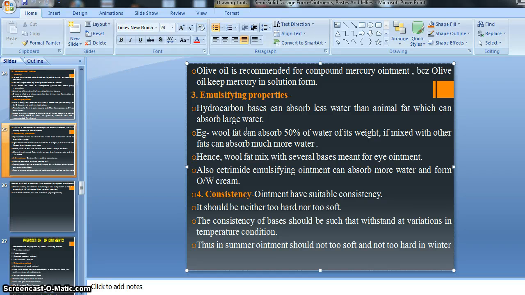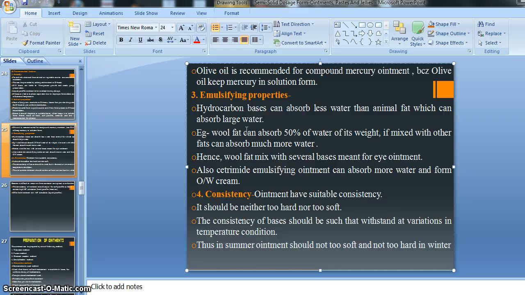Whenever we mix wool fat with other fat, the absorption level of that mixture increases. Hence wool fat is mixed with several bases meant for eye ointment, increasing the water absorption level.